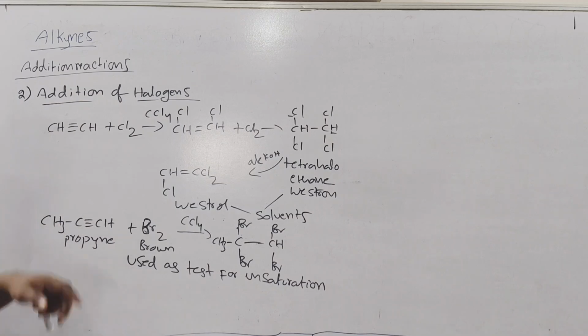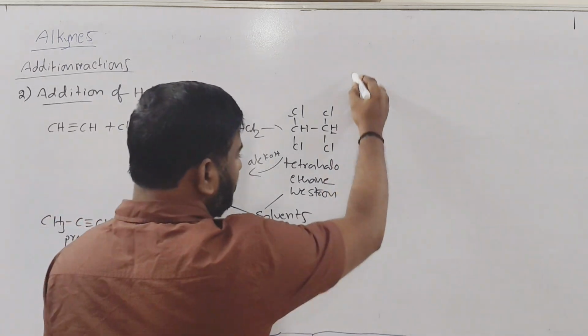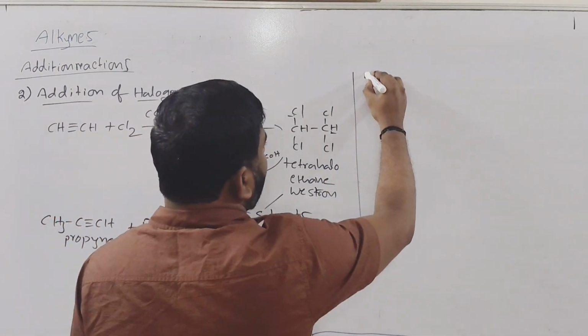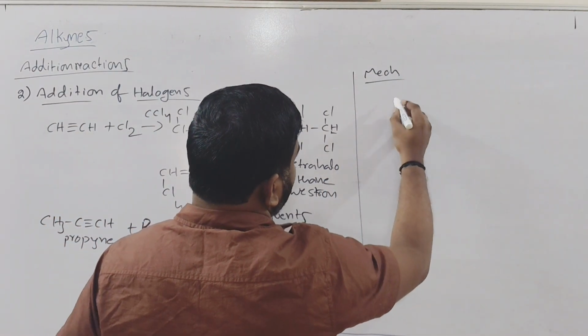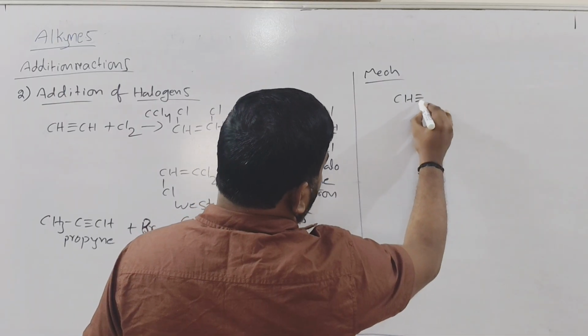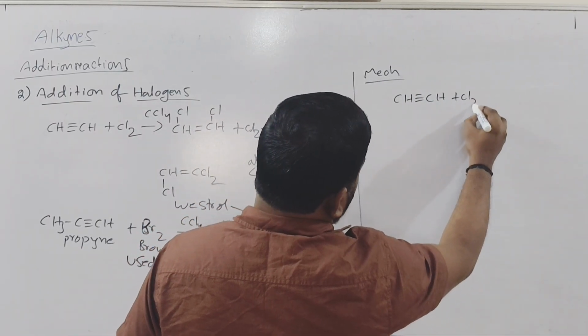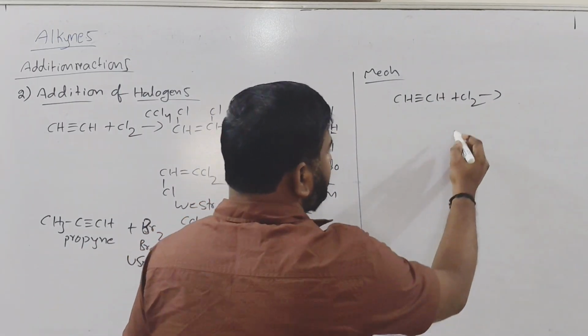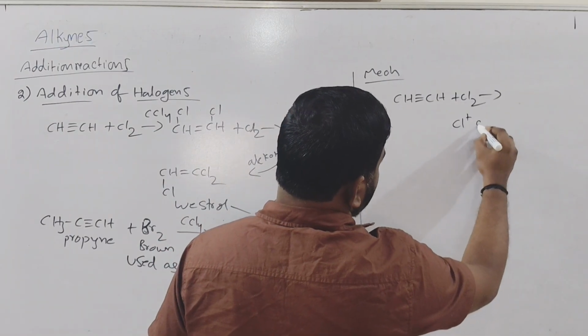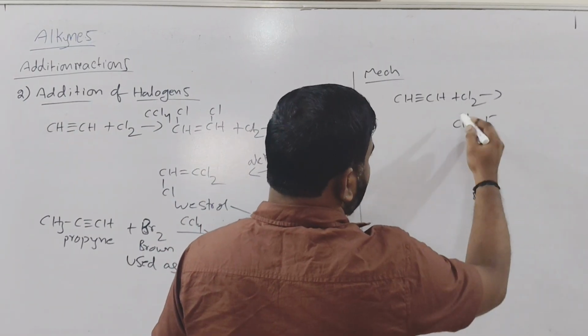Next, this halogenation takes place through one mechanism. Very important point. So the mechanism of halogenation. Suppose to the alkyne you are adding the Cl2 molecule. This Cl2 on dissociation gives Cl plus and Cl minus. It is electrophilic addition.